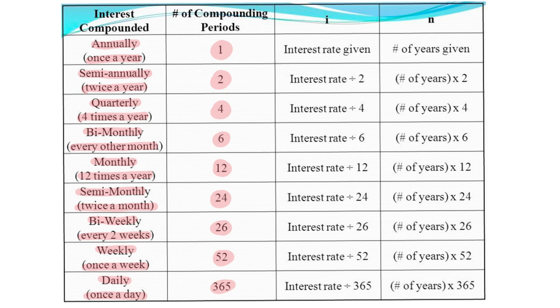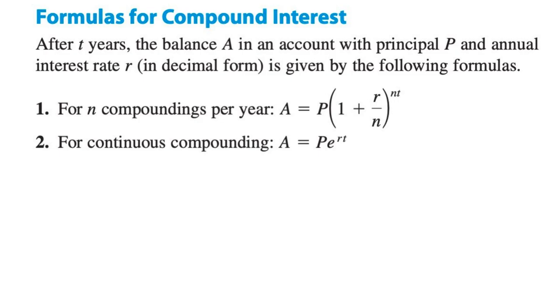Now, the most common compounding periods being used are actually once a year, semi-annually, quarterly, bi-monthly, sometimes monthly, and in some other cases, you can also use all of these other compounding periods. So now that I have discussed the compounding periods, what I would like to show you now is the